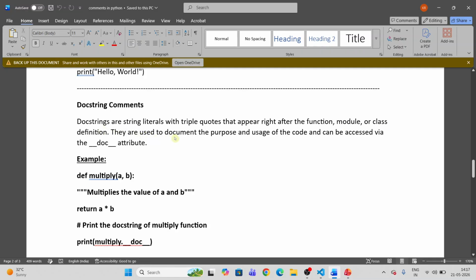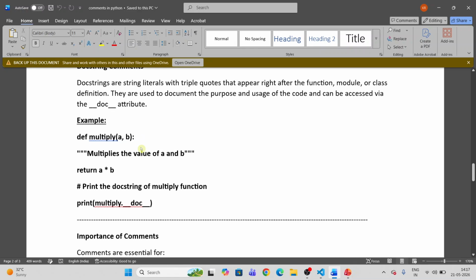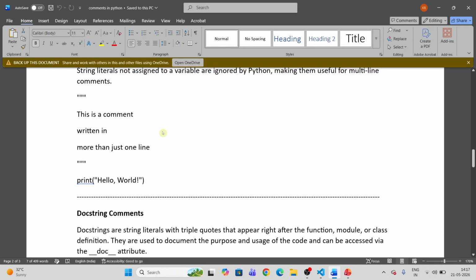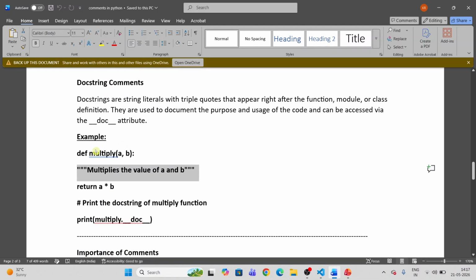They are used to document the purpose and usage of code and can be accessed via the underscore doc underscore attribute. See, it looks like this. Here I am using string literals to add a comment, and when I run this program, it prints the doc string of the function. So this is the use of doc string comments.